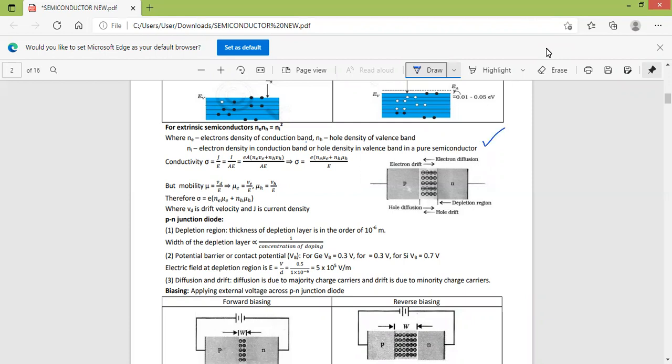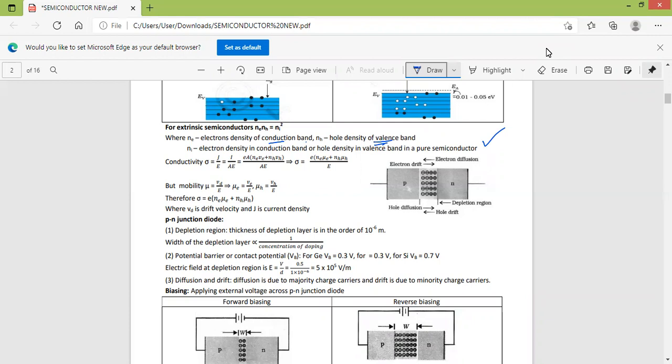It's the intrinsic charge density, or electron density in the conduction band or hole density in the valence band in a pure semiconductor. This is in case of an impure semiconductor, that is, an extrinsic semiconductor.